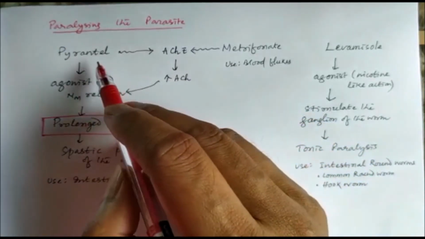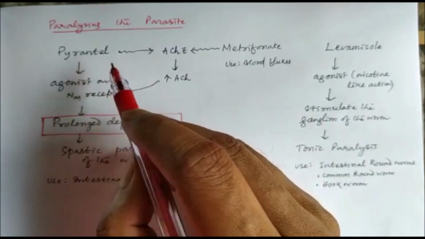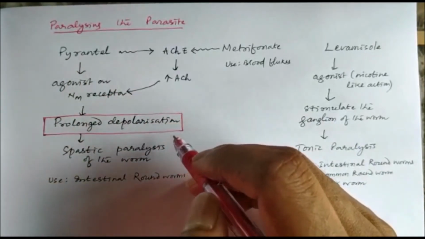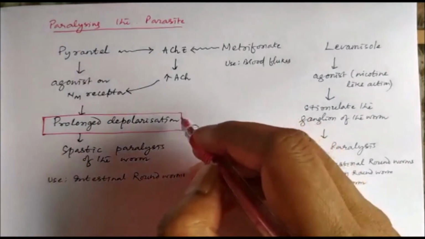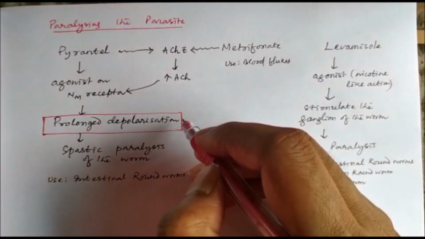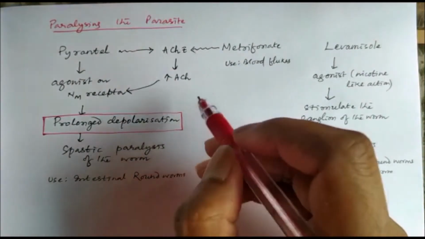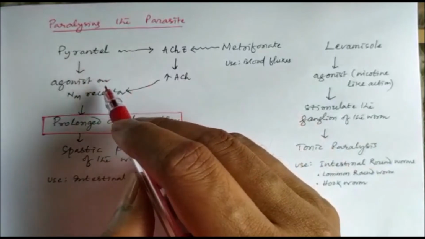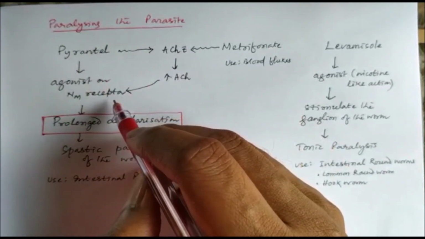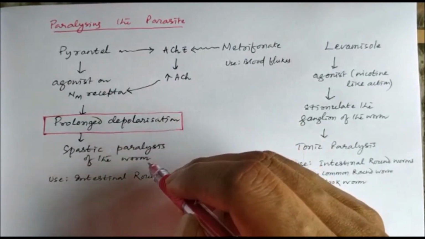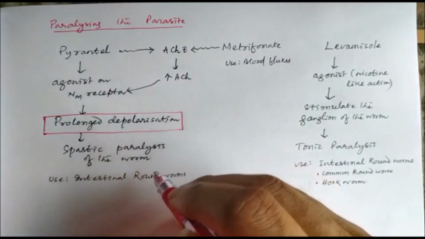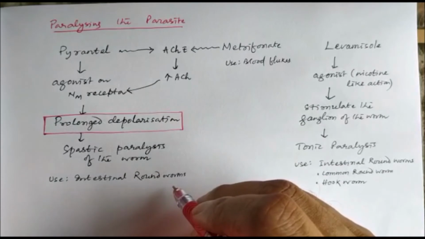So pyrantel causes prolonged depolarization, and prolonged depolarization leads to spasm and paralysis. This action is similar to the skeletal muscle relaxant succinylcholine. Pyrantel acts as an agonist on the nicotinic muscular receptor and produces prolonged depolarization, which causes spasm and paralysis, and this drug is effective against intestinal roundworm.